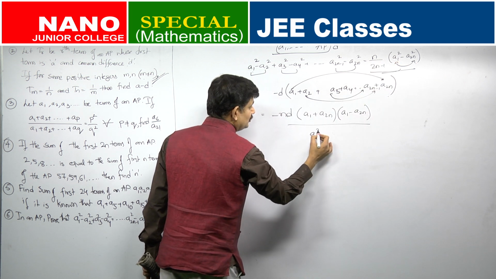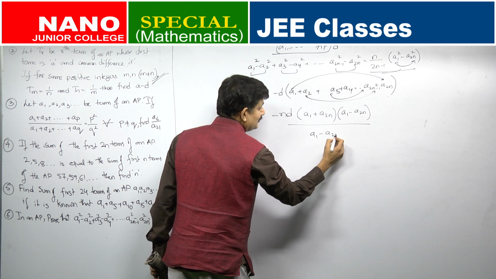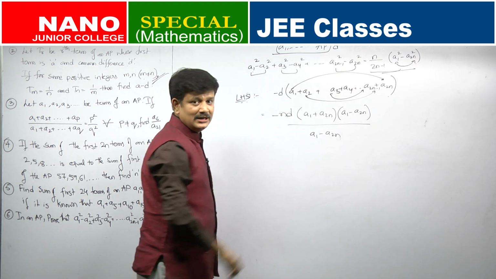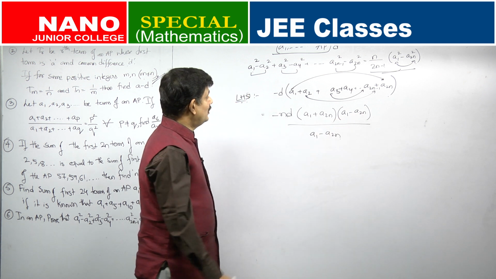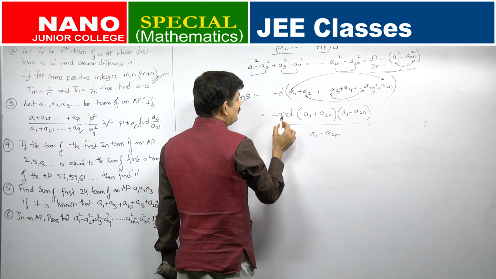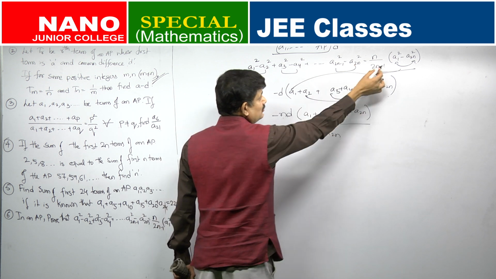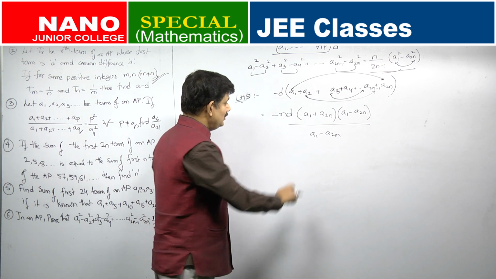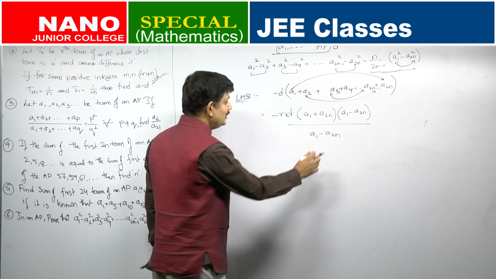In a prove that question, your focus should be on both right hand side as well as left hand side. So, to get right hand side, I am multiplying numerator and denominator by a1 minus a2n. In the numerator I want n into a1 plus a2n into a1 minus a2n. Denominator I want it differently, d I do not want. So, how can I write a2n?